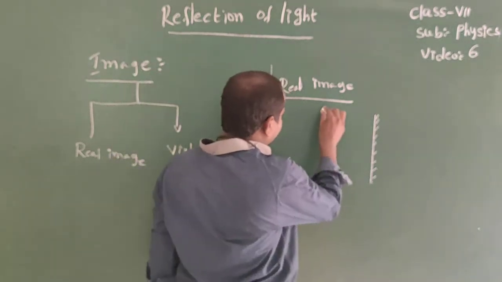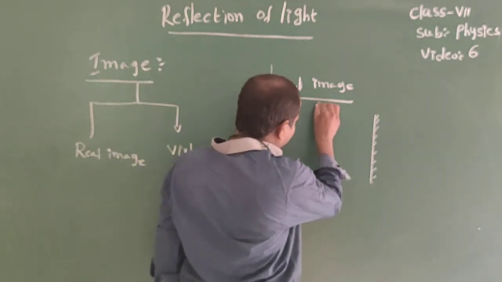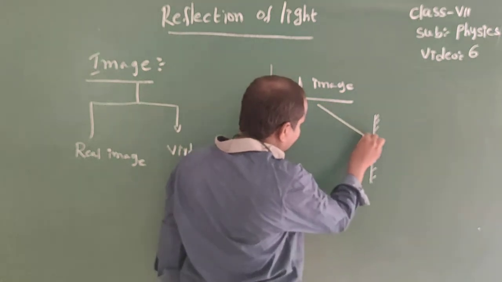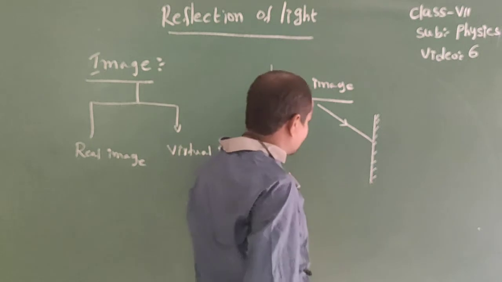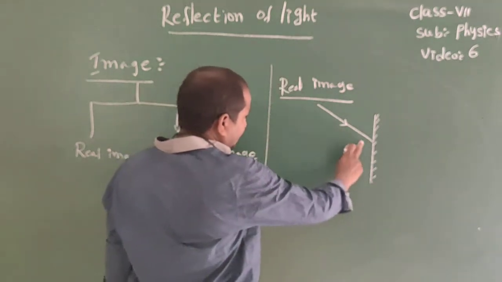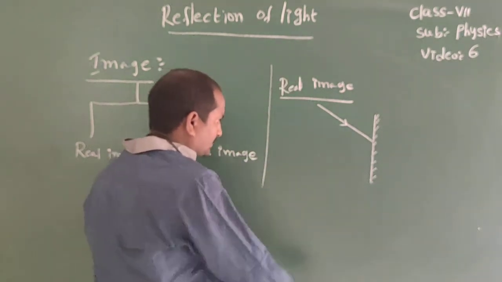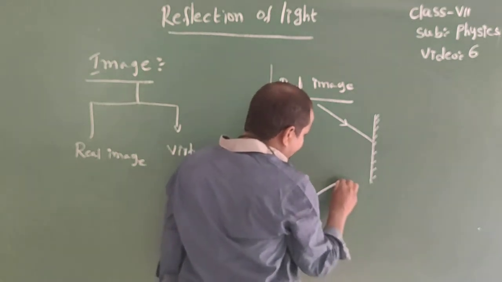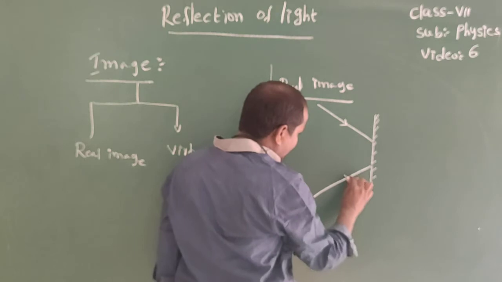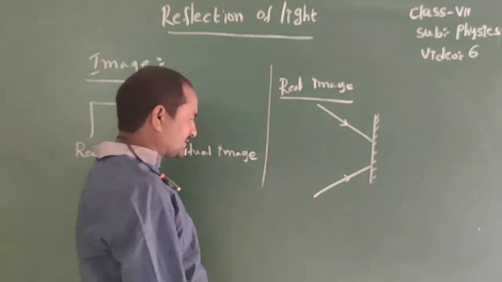Okay, the light rays are diverging from the object. It is the diverging ray from the point source. It strikes the surface, a mirror. It is another diverging ray. It strikes the reflecting surface or mirror.